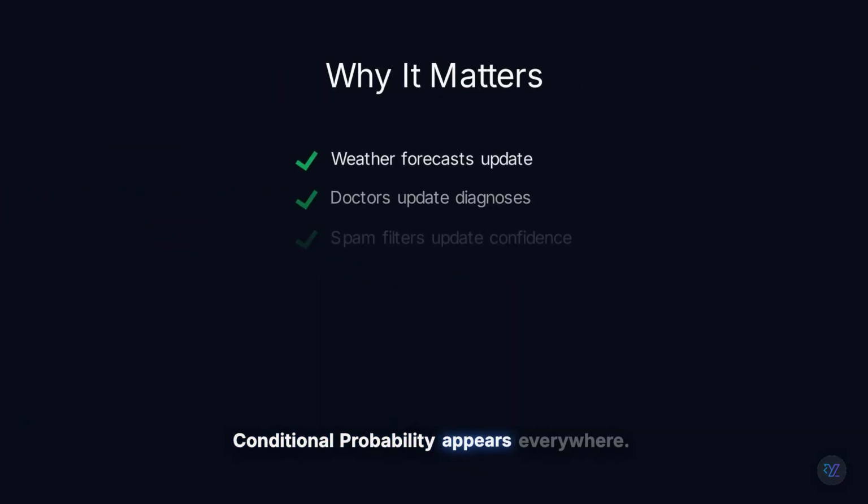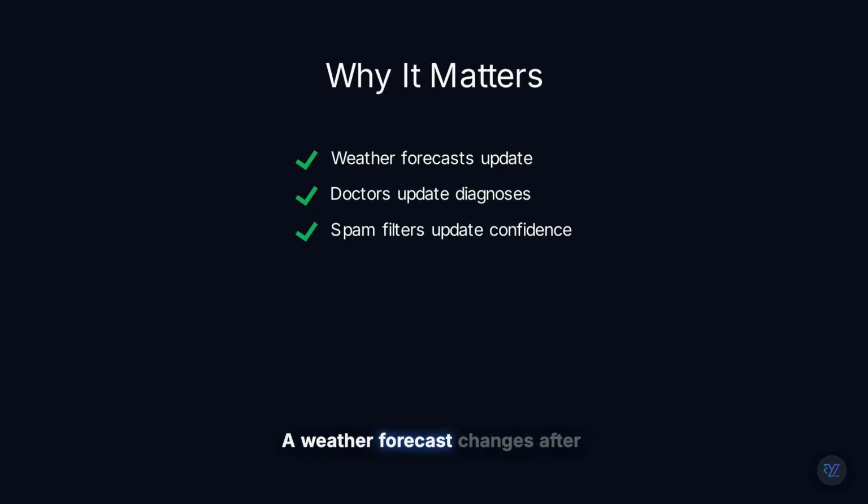Conditional probability appears everywhere. A weather forecast changes after new satellite data arrives. Doctors update diagnoses after receiving test results. Spam filters update their confidence after seeing certain words. Every time new evidence appears, the probability changes. Conditional probability gives us the mathematics to describe that update.